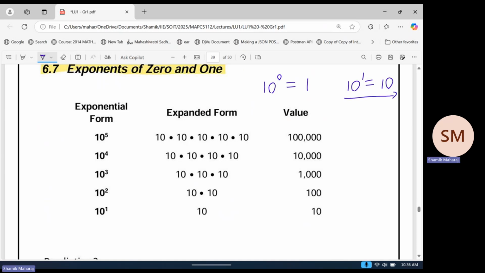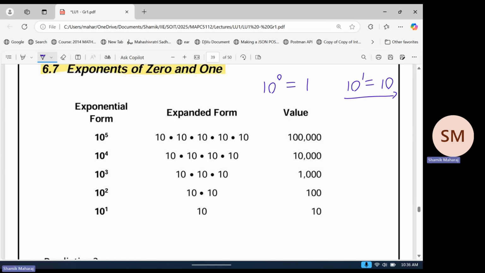What about 10 to the 0 though? Does that make any kind of intuitive sense? What's 10 multiplied by itself 0 times? I'm not sure. So 10 to the power 0 is 1. We know that by definition, right? Can anyone make intuitive sense of that? It's not so easy.